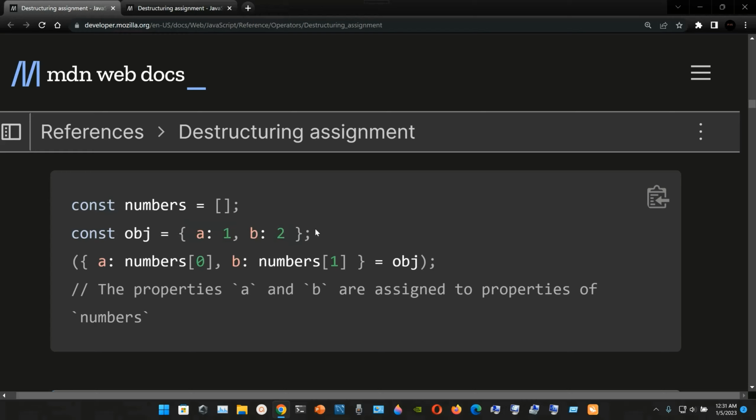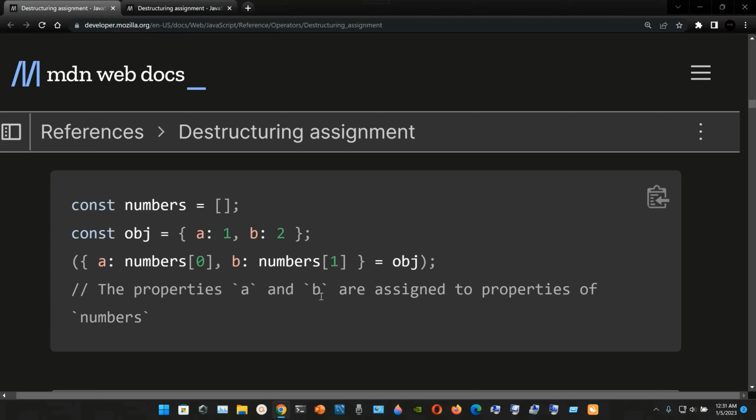So now we end up with a semicolon, and on the next line we use parentheses, and inside of the parentheses we're going to open curly braces. Inside of the curly braces we're going to have a colon numbers open brackets 0 comma b colon numbers open brackets 1 close brackets and close the curly braces, and we're going to destructure it from the object.